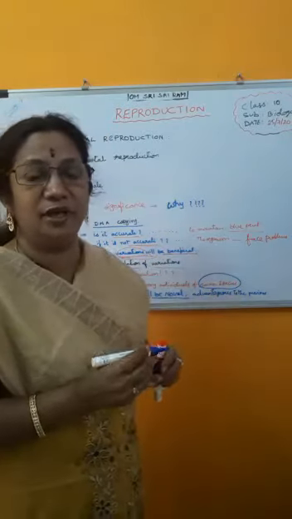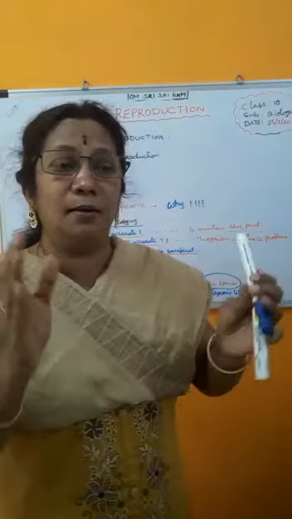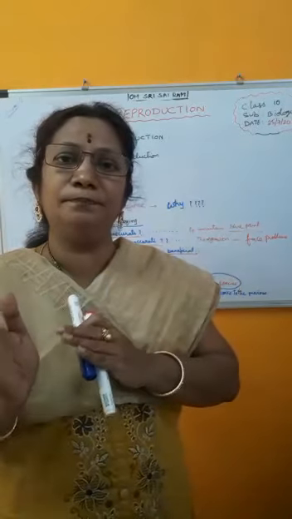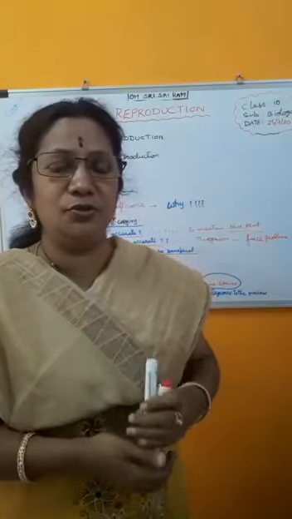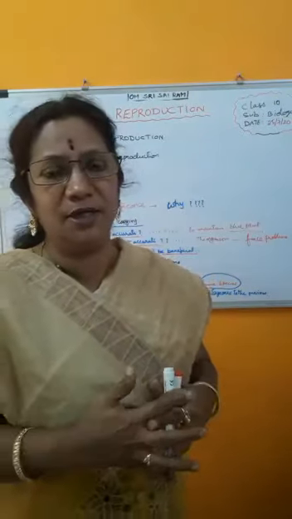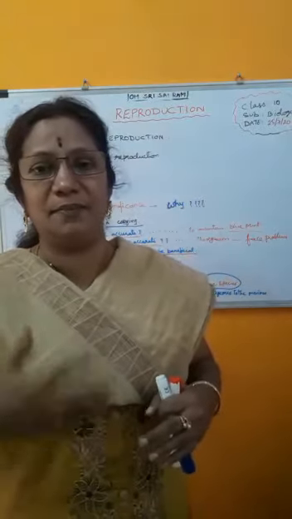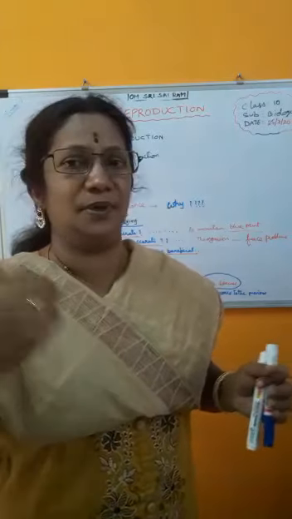Such variations will be accumulated because of sexual reproduction, which is nothing but the transfer of genes and chromosomes from two different individuals, one male and one female. Due to that the variations will get accumulated. Good variations will help them for better and better survival. And if it is a bad variation, the organism may not reach reproductive age, so they will slowly disappear. Right?